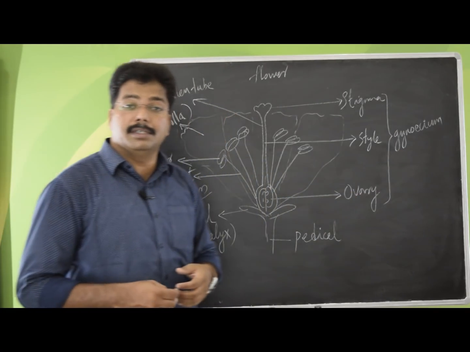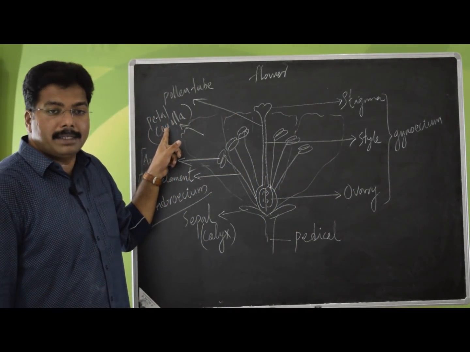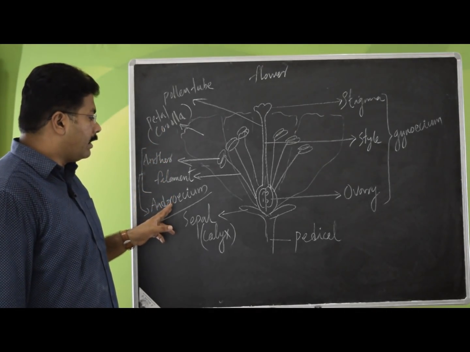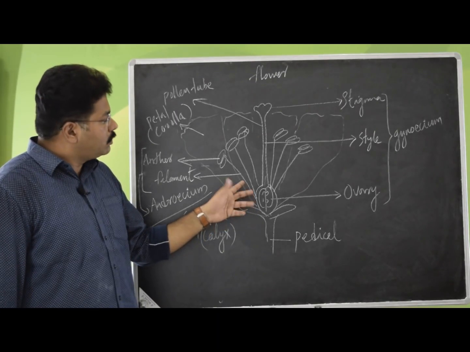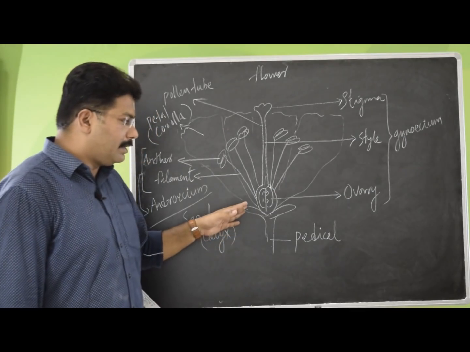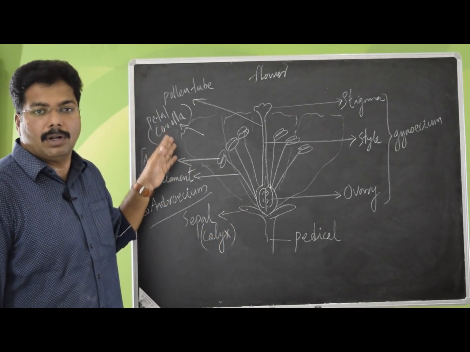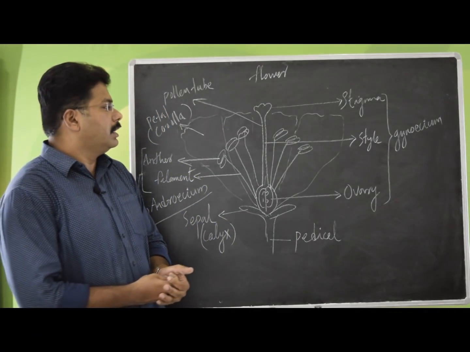You have studied this in earlier classes. If you look at the male side, the androecium, they have an anther and a filament. And to attract insects and others, you have petals and sepals as corolla and calyx. That is the additional part which is not necessary, not directly taking part in the reproduction.